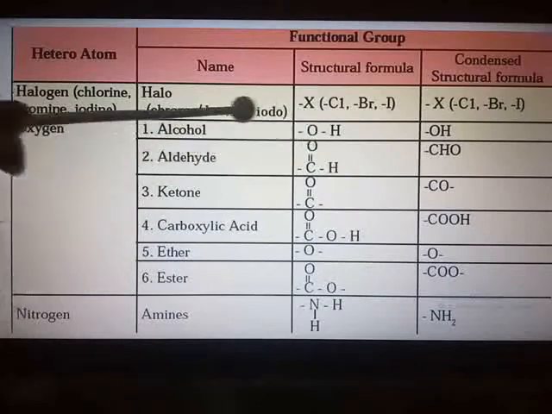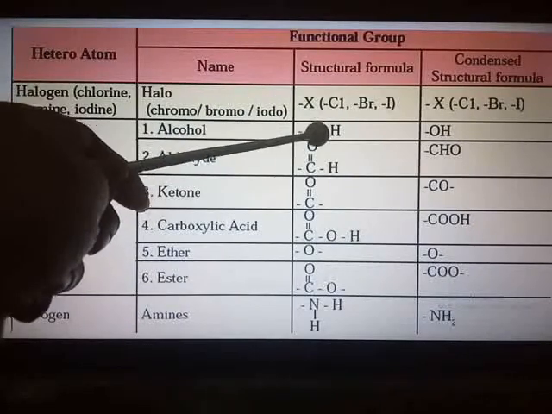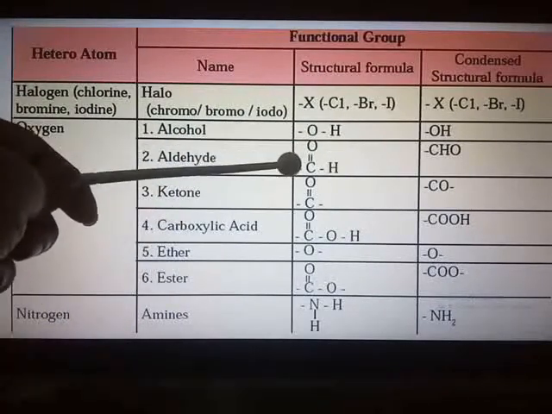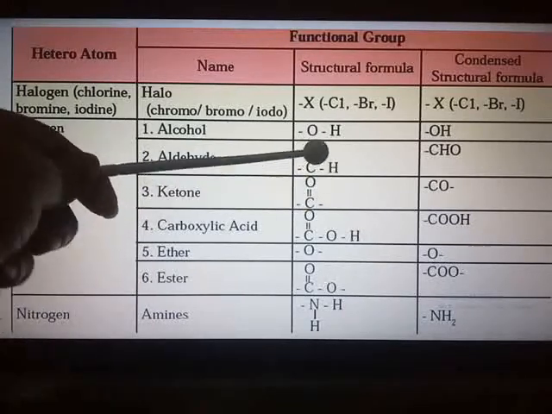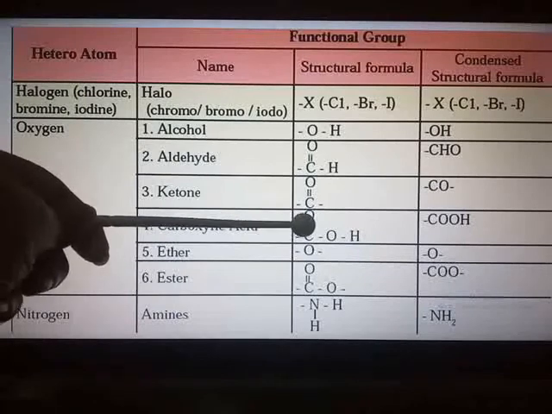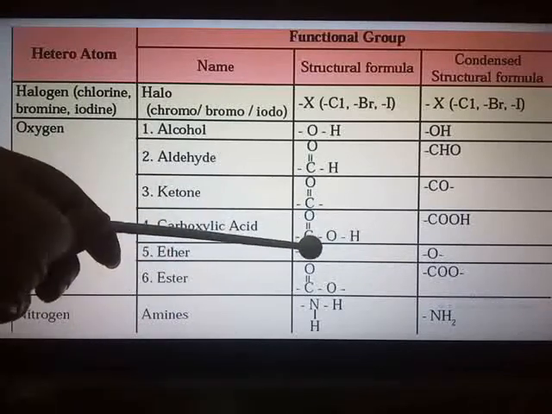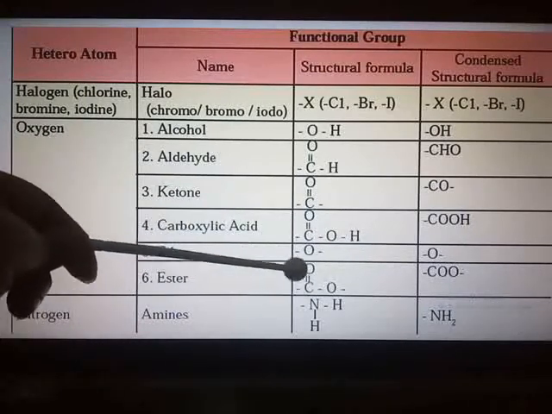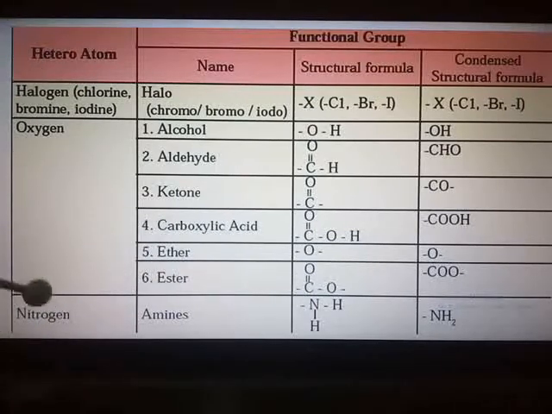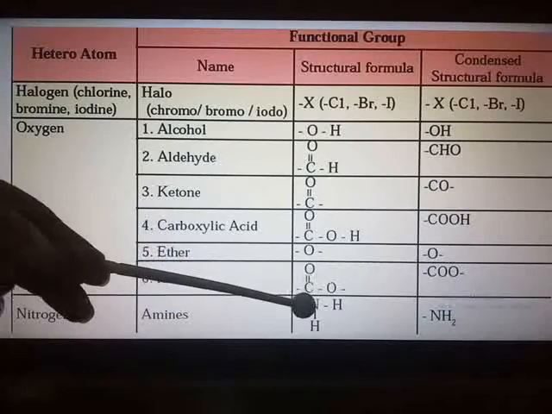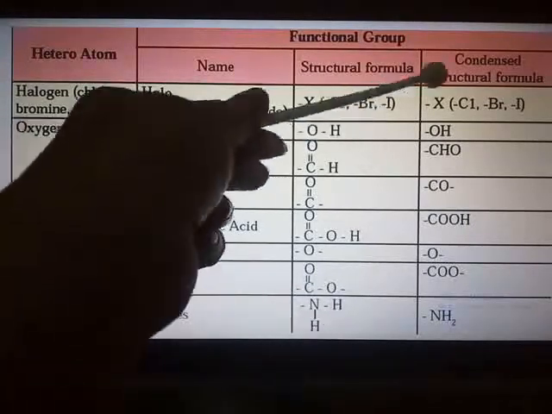For alcohol, the structural formula is OH. Aldehyde CHO. Ketone CO. Carboxylic acid COOH. Ether O. Ester COO. And amines, where the heteroatom is nitrogen, it is NH2, and here is its condensed structural formula.